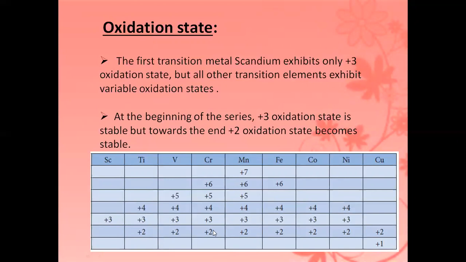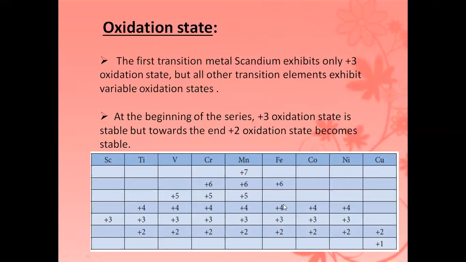At the beginning of the series, the +3 oxidation state is stable. Scandium forms the +3 compound, and that one is stable. Towards the end, copper forms the +2 oxidation state, and that becomes the stable one.